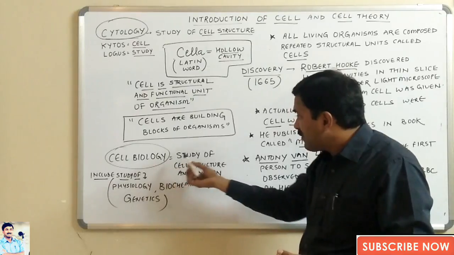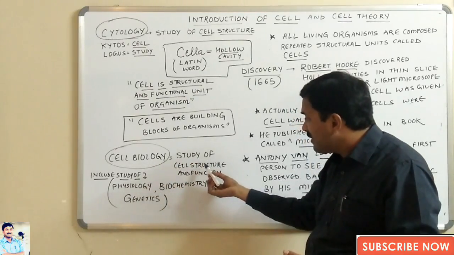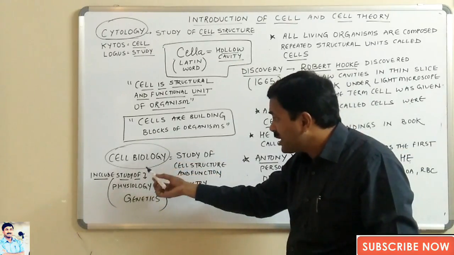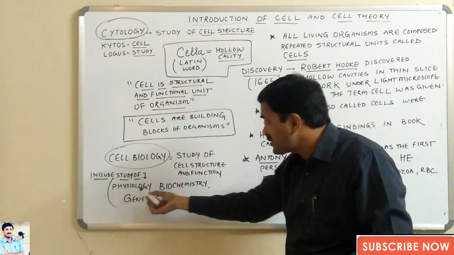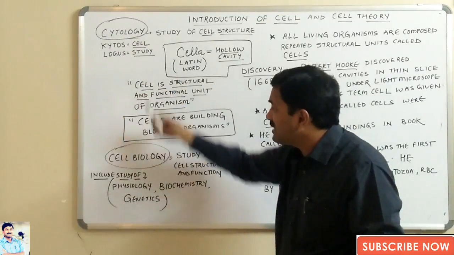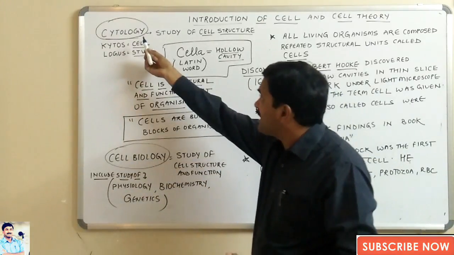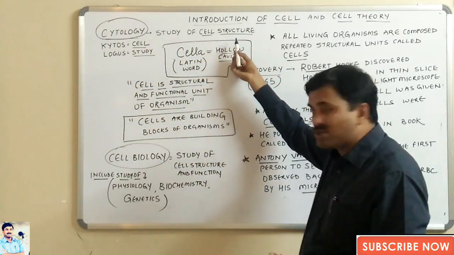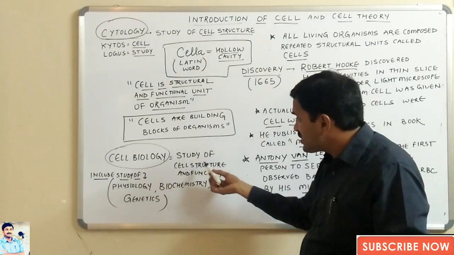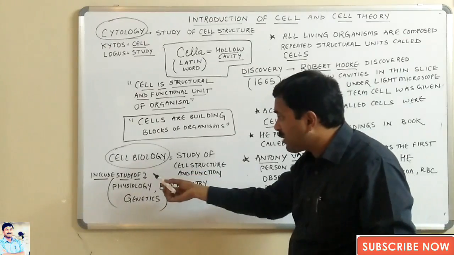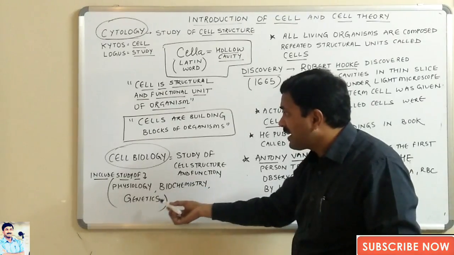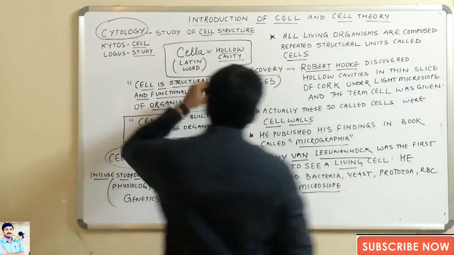In cell biology, we study the cell structure as well as the function. Not only this, in cell biology, we include the study of physiology, biochemistry and genetics. So these are the differences between cytology and cell biology. In cytology, we are studying only the cell structure. In cell biology, we are studying the cell structure and the function, as well as also including the study of physiology, biochemistry and genetics.